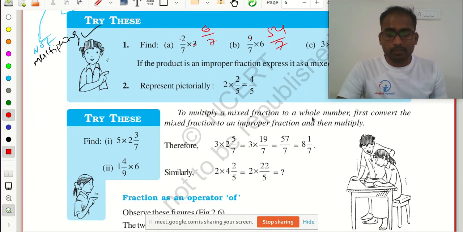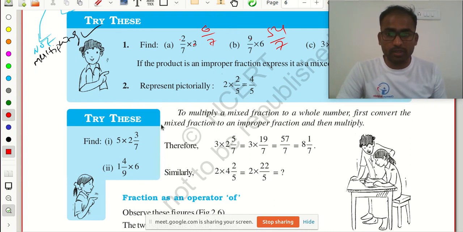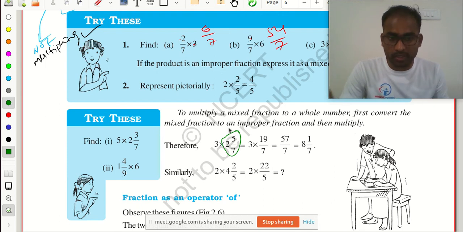Okay. Next, we will learn the multiplication of a whole number with a mixed fraction. Now we will learn with the mixed fraction. So how can we do it? Here we have one mixed fraction. First we need to convert it into an improper fraction.